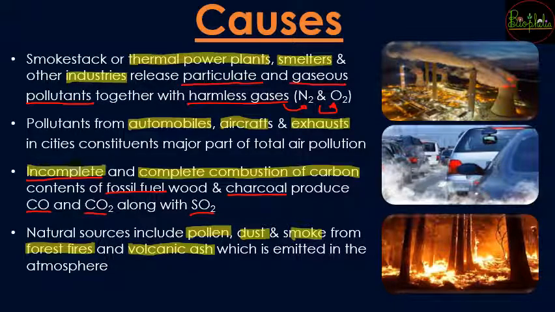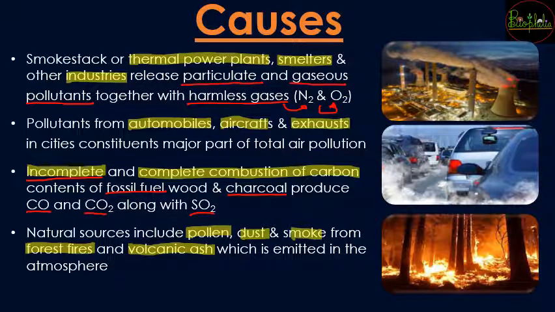So after volcanic eruptions, when the lava cools down, there is some ash left out which is going to flow with the air, and when it starts flowing here and there, there is going to be the source of air pollution.